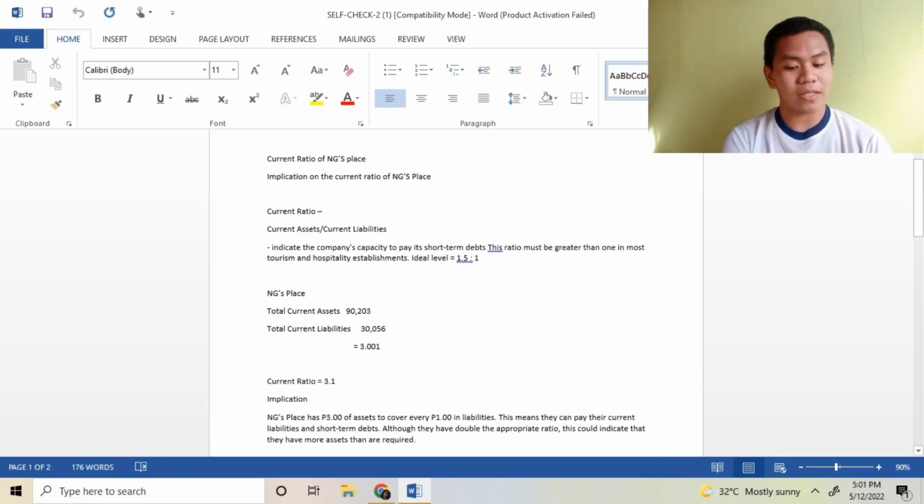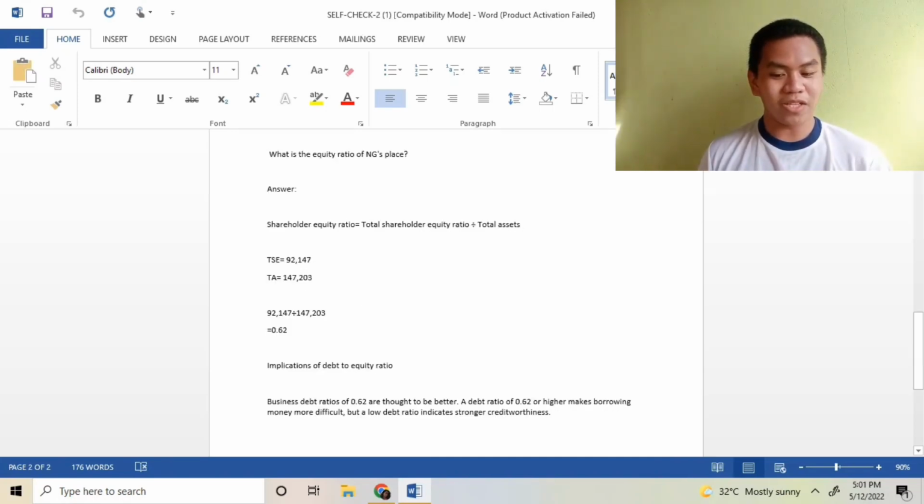So 90,203 pesos, the current assets, divided by 30,056 pesos, the current liabilities, is equal to 3.1. The implication of the current ratio of NG's Place being 3.1 is that the firm has 3 pesos of assets to cover every 1 peso in liabilities, and it is highly favorable for the business. That's all. Thank you.